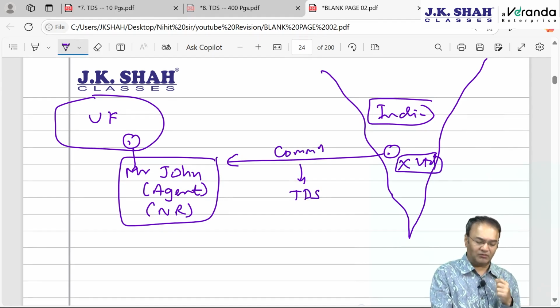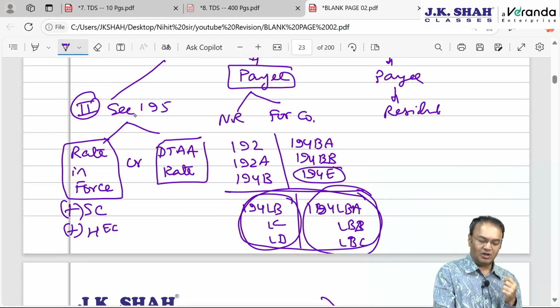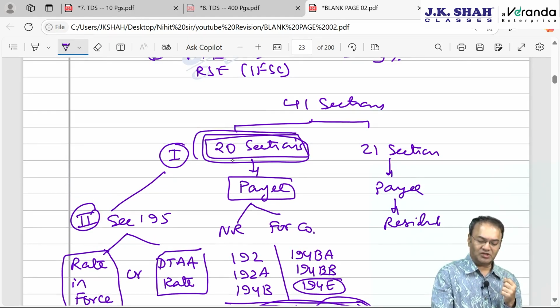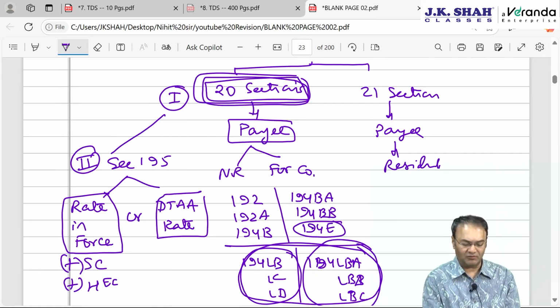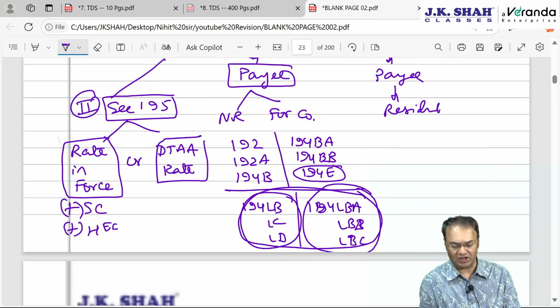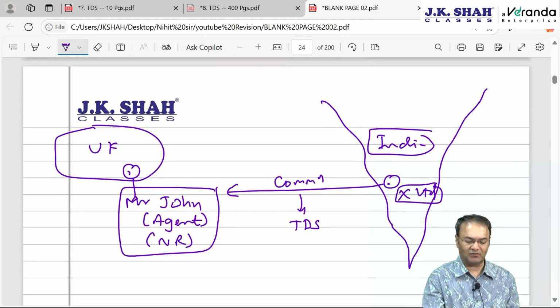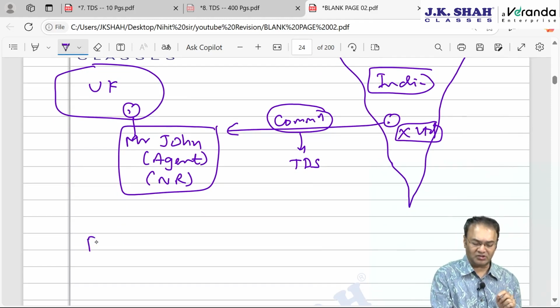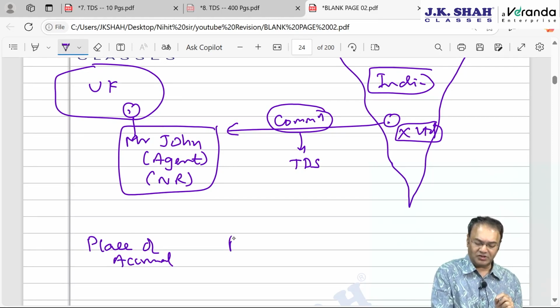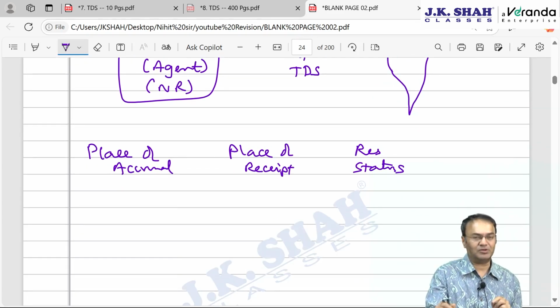So answer: first priority will be given to these 20 sections as we discussed, but none of these 20 sections cover commission payment. So we now move on to section 195. Section 195 says that first you check whether this commission is taxable in India or not. Now taxability of any income depends upon three factors: place of accrual, place of receipt of income and residential status. If any of the three is in India, then income is taxable in India and TDS will be attracted.